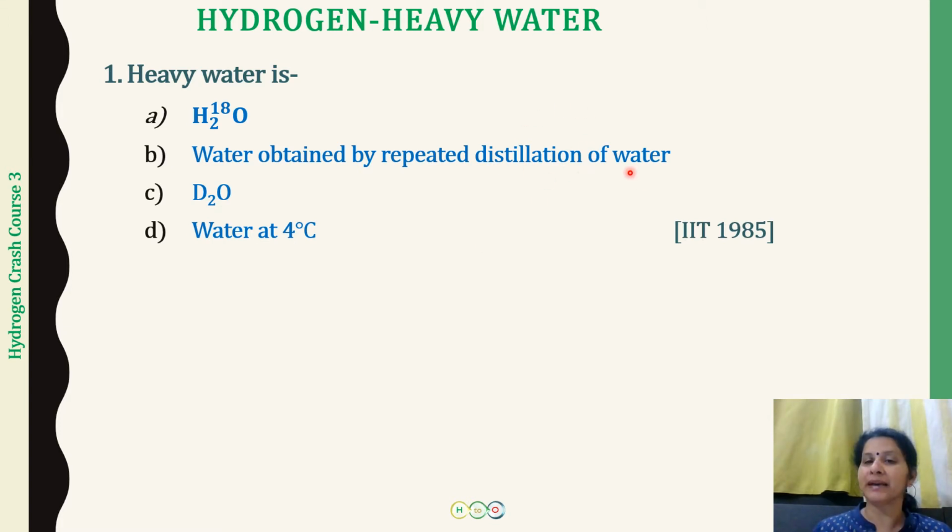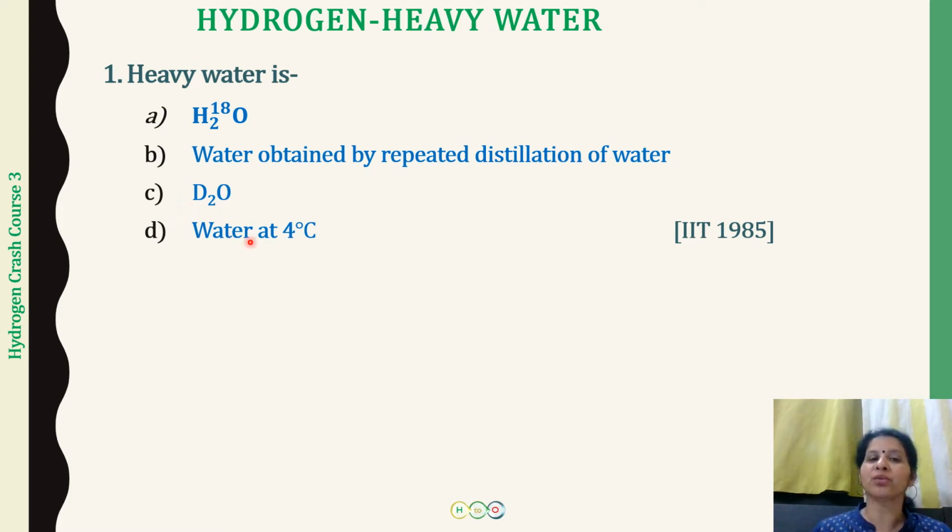So repeatedly we will be distilling, and with the repeated distillation, what is going to distill first is ordinary water, and then D2O is going to follow behind. So after a number of distillations, what we will be getting is heavy water. So this is one way in which we can prepare heavy water.